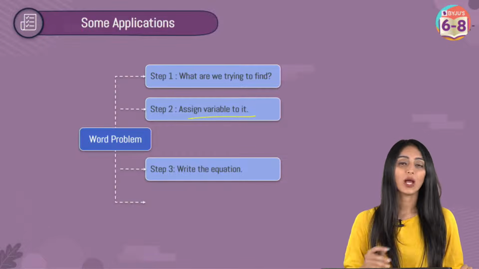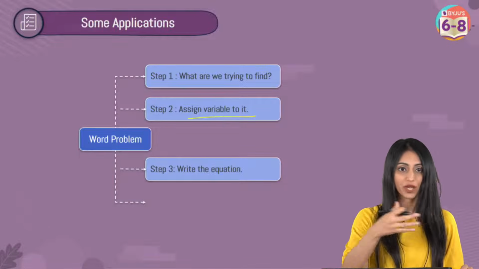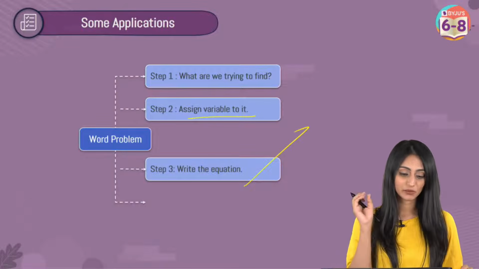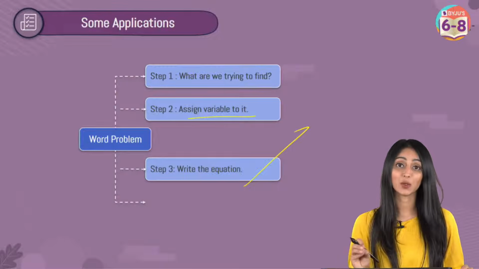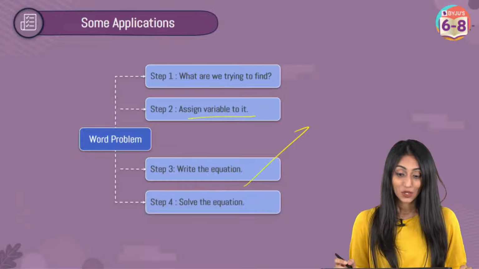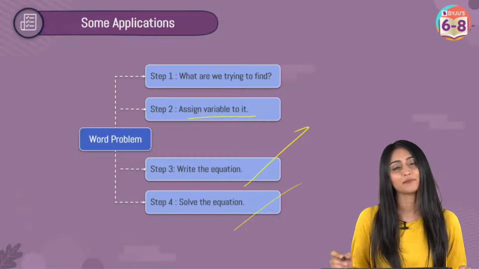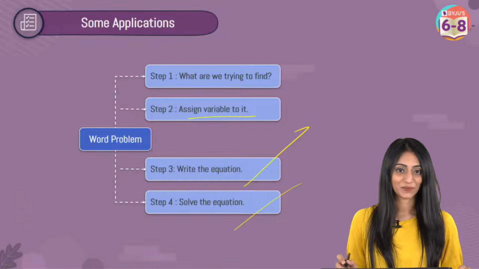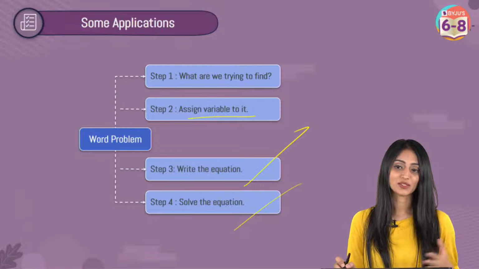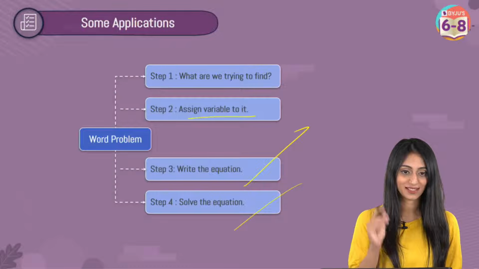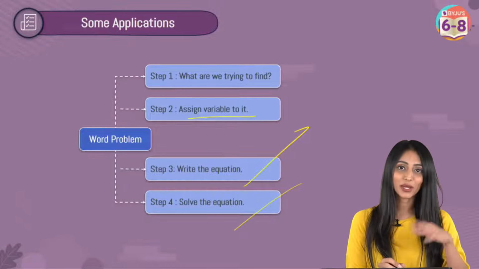And then you have to frame the equation with the given information. I think that's the most challenging part, right? But trust me, I'll give you a trick, and framing the equation will become very simple for you. Step number 4 is simple. We just have to solve the equation, right? Alright. That's okay, Ayush. Still, it's going to be helpful for you. This trick is applicable for all the grades, I would say. Alright, let's try out a question.